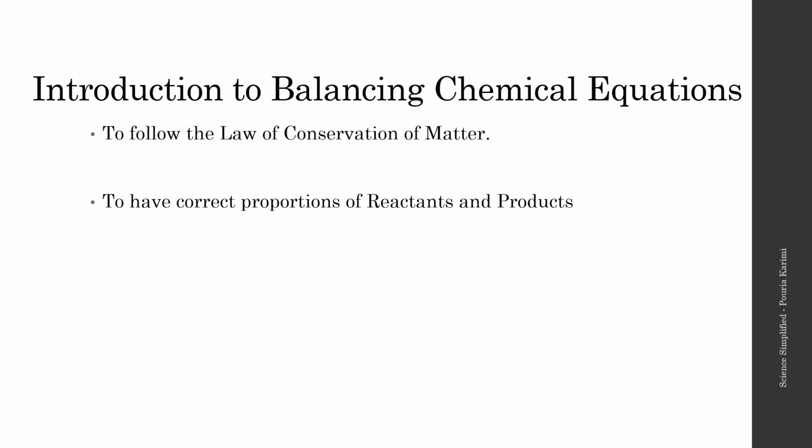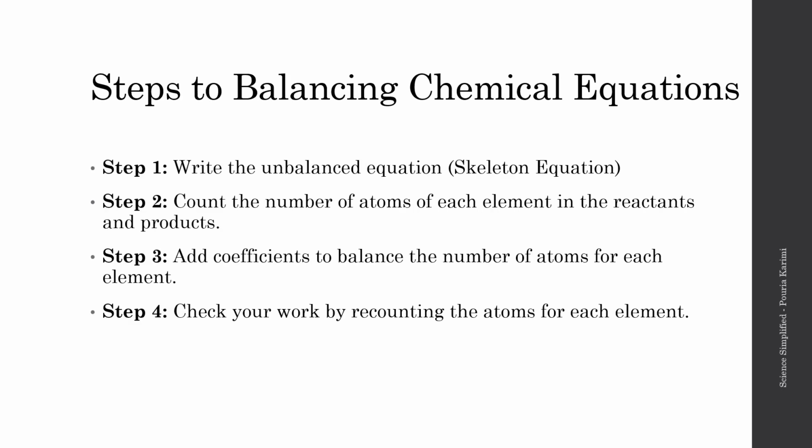Now we'll do some balancing chemical equations so you will understand why and how it's done, the basics and fundamentals of it. Before we actually get into it, let's talk about how to balance chemical equations. Step 1, you write your skeleton equation, aka your unbalanced equation. We call our unbalanced equation a skeleton equation.